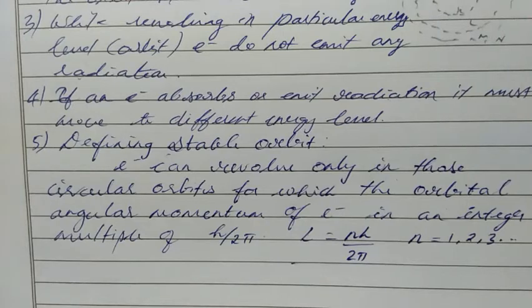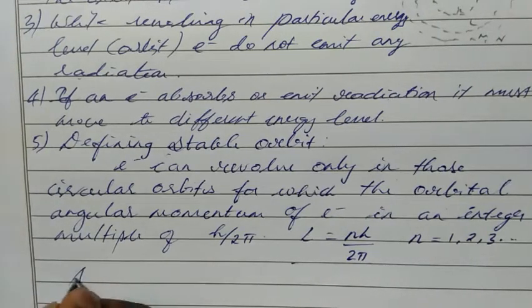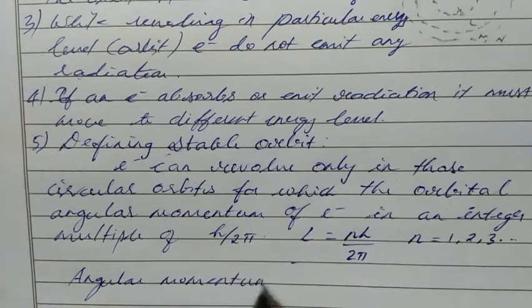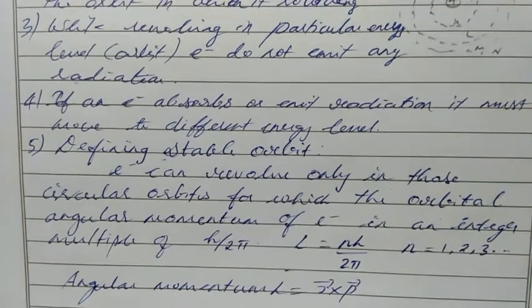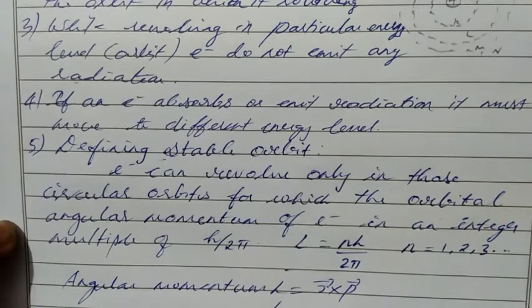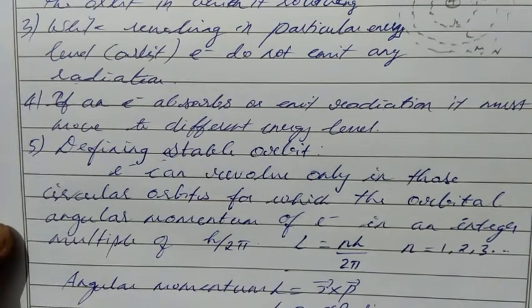So the atom exists. We know the formula of angular momentum. Angular momentum L equal to r cross p. Here L equal to r p sin theta. What is theta?